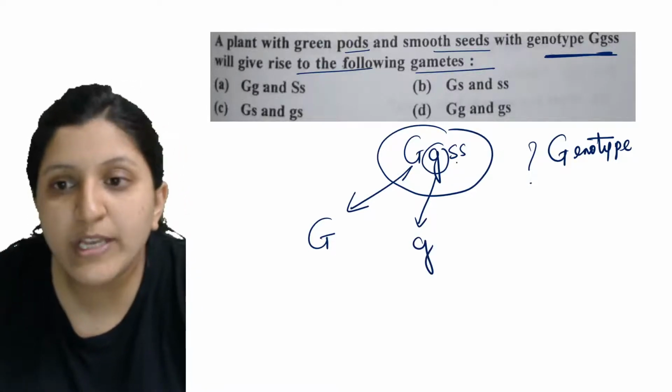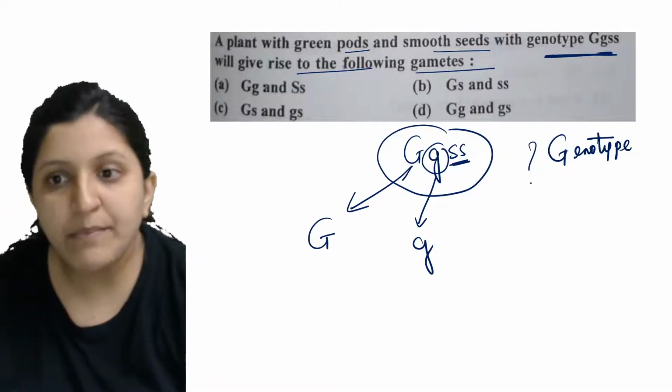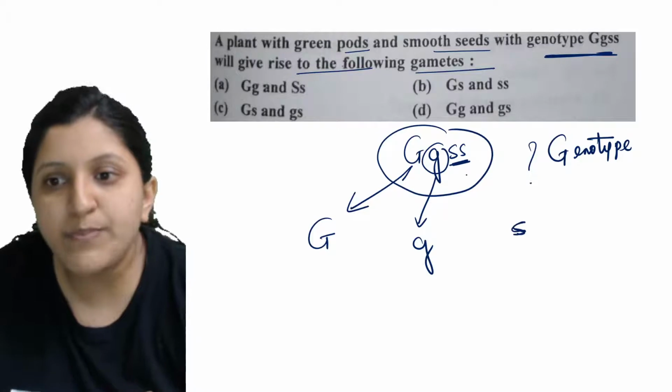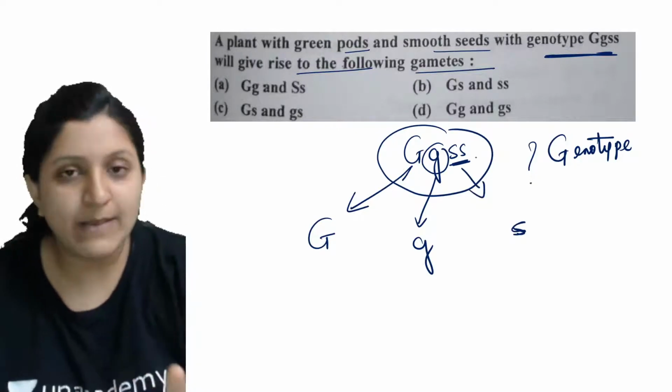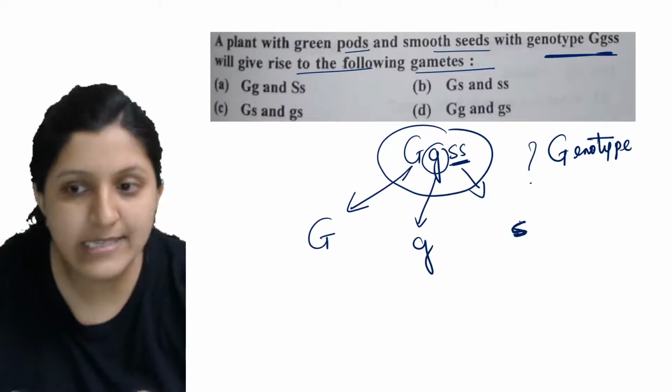And here, two of them are the same, so it is a recessive type, it is ss only. So there is only one we can take from this pair because both are the same. There is no dominant or recessive here, so we can take this as the same one, that is only one s.